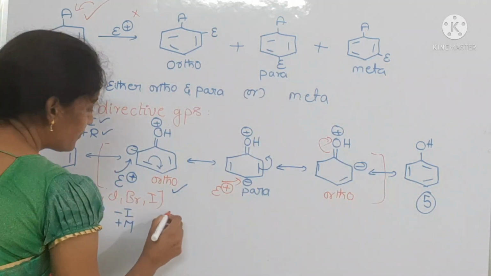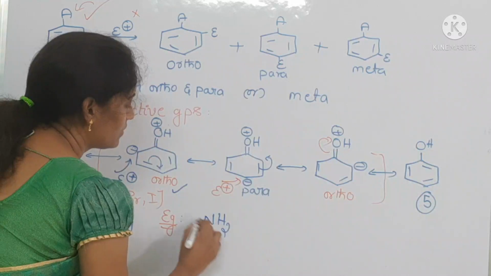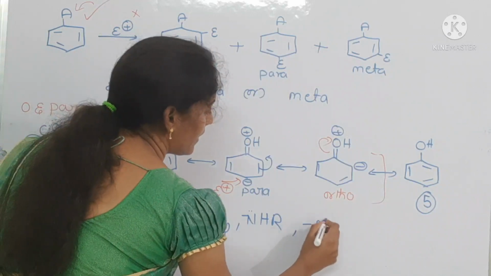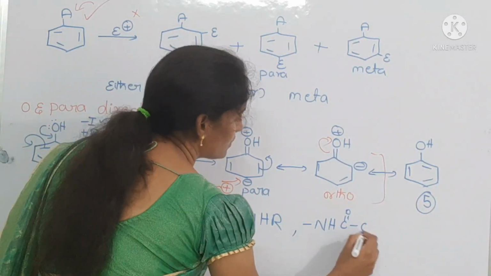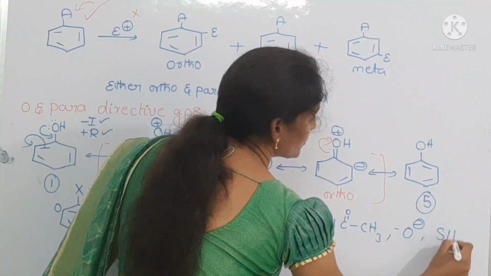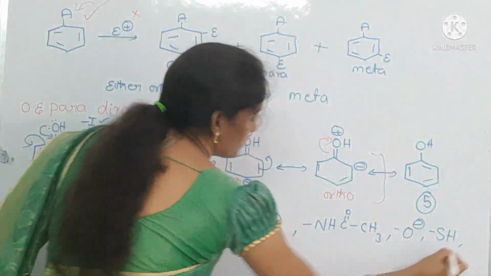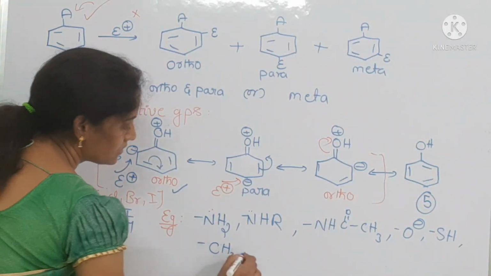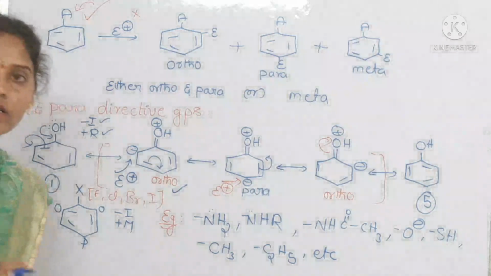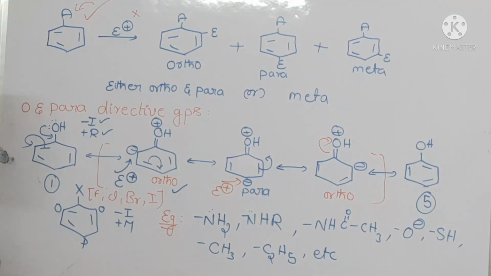Coming to some examples, if you can see, NH2, NHR, NHCOCH3, O minus, SH, methyl, ethyl, etc. All these groups are acting as ring activating groups, which are nothing but ortho and para directing groups.